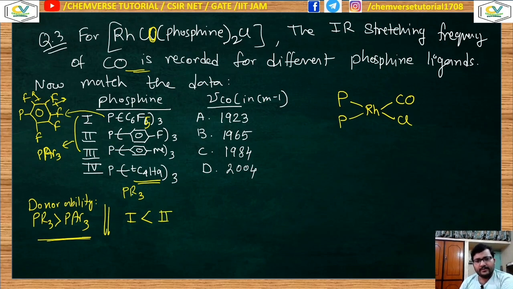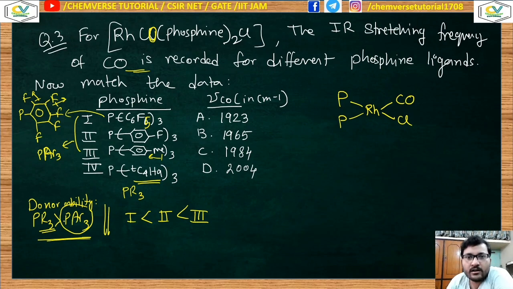then 2, and for the 3 you can see that there is a methyl group, which is the electron pushing group or electron donating group. Methyl is your plus H or plus I group. I have already given you the idea of plus H and plus I group in the GOC lecture series. So the donor ability of 3 is greater than 2, but these all are PAr3. So PR3, when the alkyl group is present, will have more donor ability. So 4 will have the highest donor ability of the phosphine ligand.